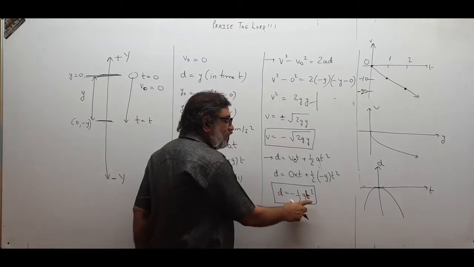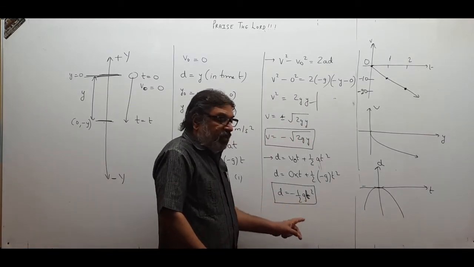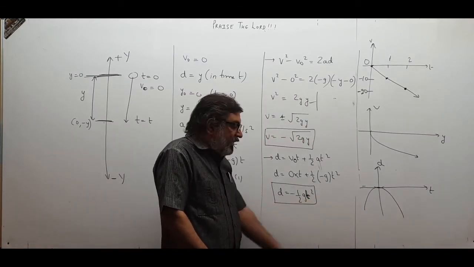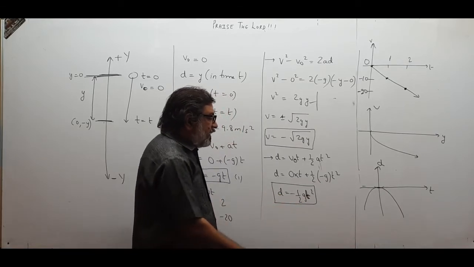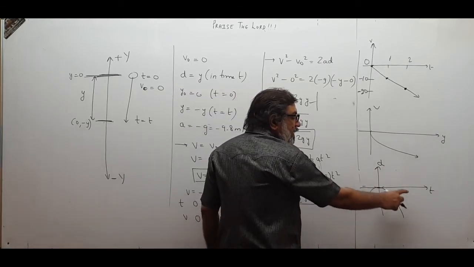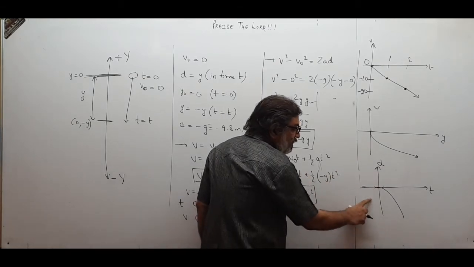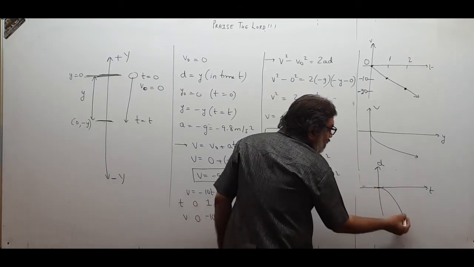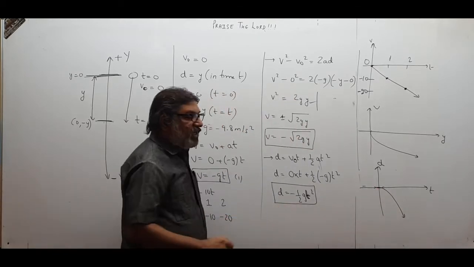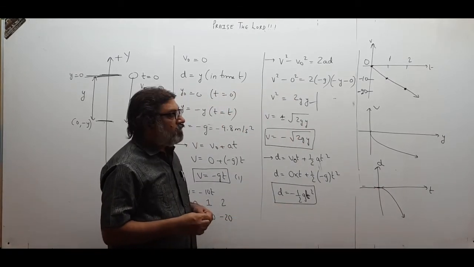Because the coefficient of t square is negative, it will be a downward opening parabola, and d has to be negative. But t cannot be negative because t is time, it is always positive, so we remove this much region. So your graph may come like this. This is the graph of d and t, please understand.